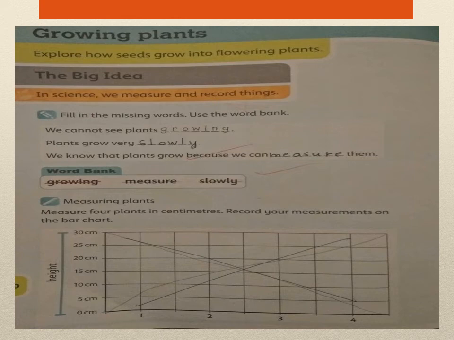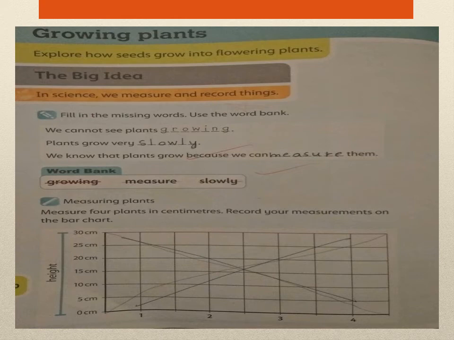That helps you come to know which plant grows in how many days and which plant is not growing properly, and what the reasons are. So these things are very important for your learning.